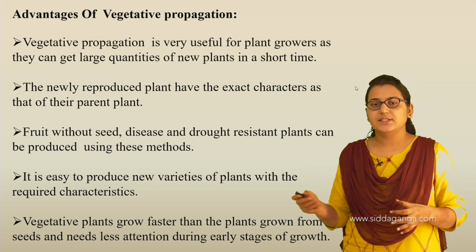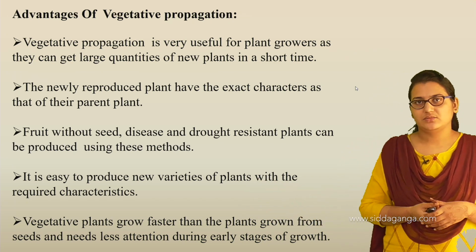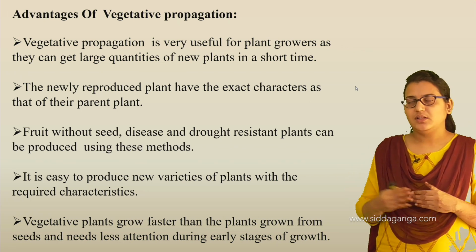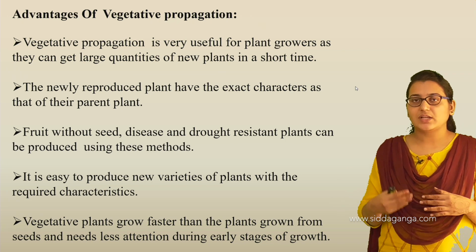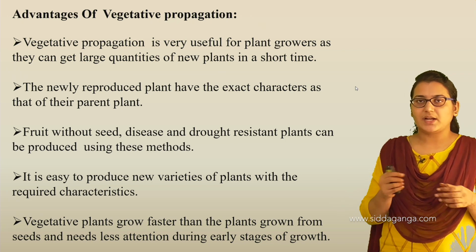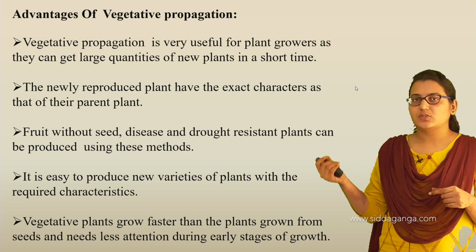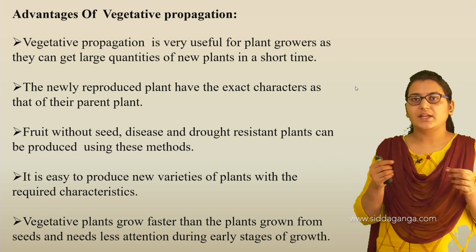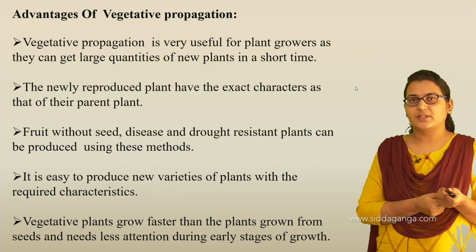And again, it is easy to produce new varieties of plants with the required characteristics. At a higher level, we need some plants which have different characteristics from that of the parent, so that also we can reproduce. We can take a cutting of the rose plant and a cutting of the jasmine plant, so that we can connect them together, and that is a different process called grafting.